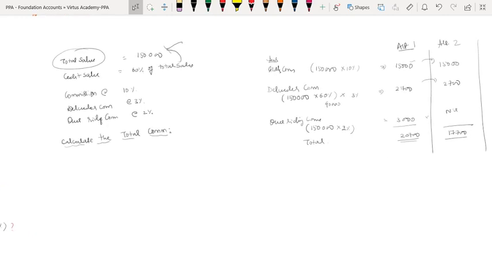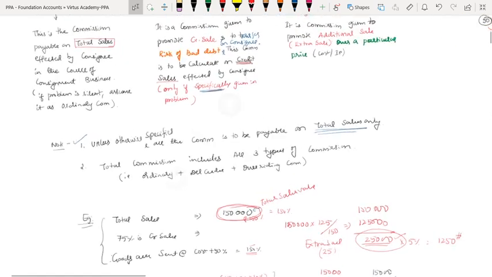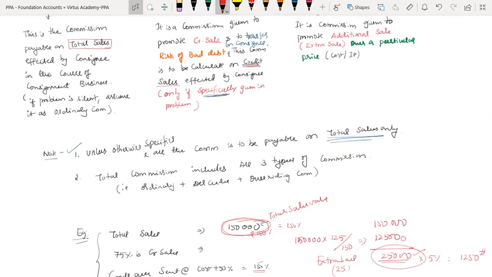Now look out, that is the key, my dear friends. Look out: what is this note for? Note 1. What is note 1?